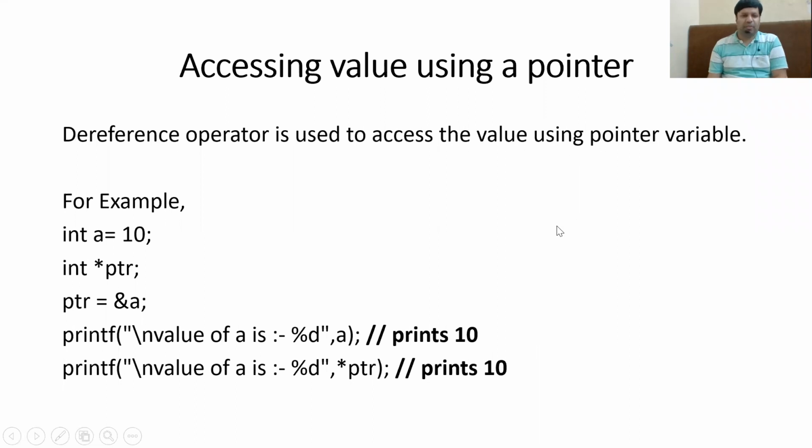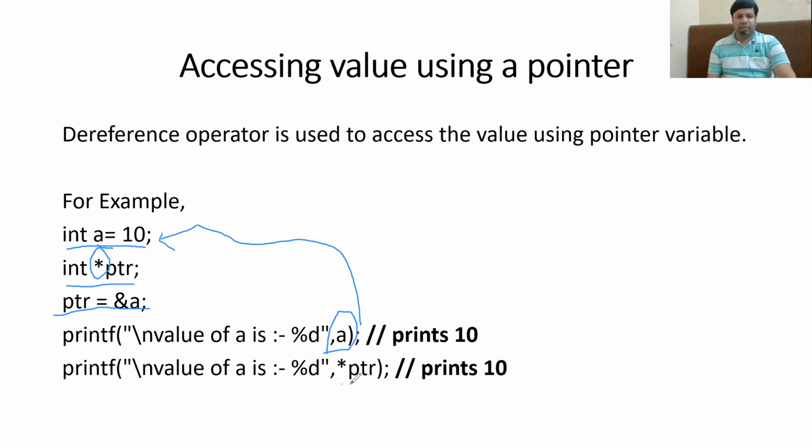Accessing the value using a pointer. This topic we have already discussed, but we will do it again. Like an example has been given here, that a is equal to 10. And then we are creating a pointer with the help of a dereference operator. Then this statement is used to assign the address of a into the pointer variable. Now here we are printing the value a. Now what will a print? a will print the value of a, which is equal to 10.